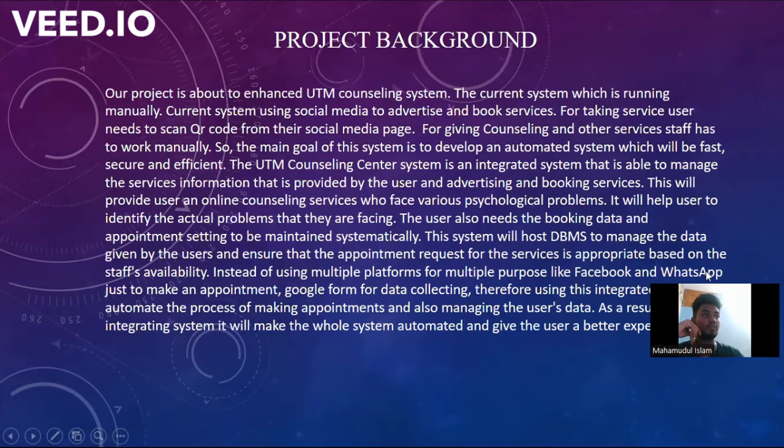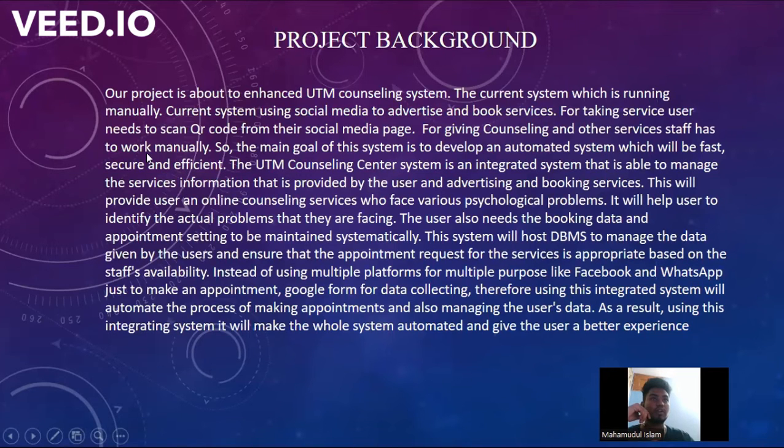And next is our project background. Our project is about enhancing the UTM counseling system. The current system is running manually, with users using social media to advertise and book services. For taking service, a user needs to scan a QR code from their social media page. For giving counseling and other services, staff has to work manually. So the main goal of this system is to develop an automated system which will be fast, secure, and efficient.